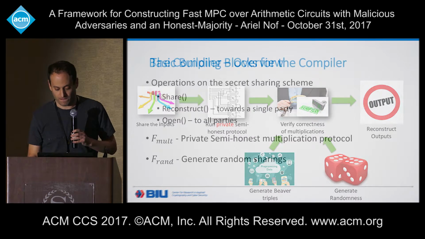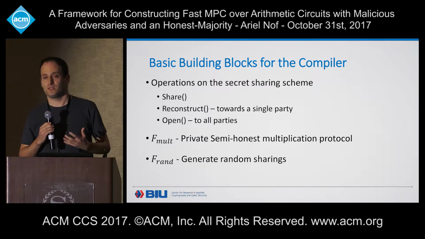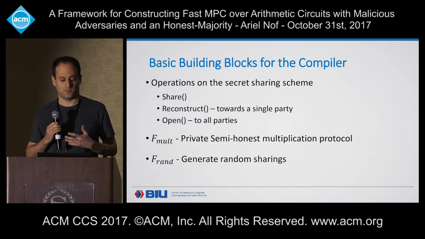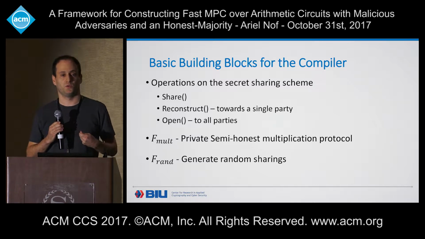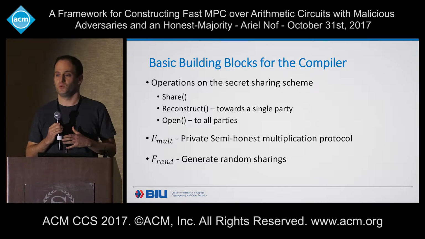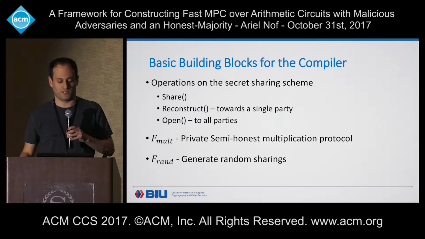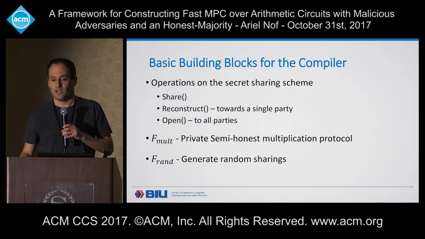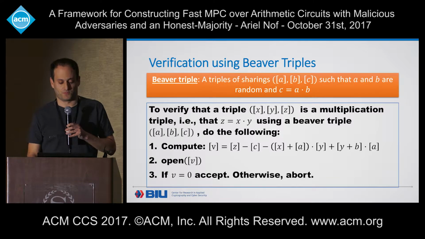Okay, so of course, for our compiler to work, the secret sharing scheme that is being used must have some operations and procedures. So it must have, obviously, some sharing procedure, some reconstruct procedure to reveal a secret to a single party, and an open procedure to reveal some value to all the parties. It also must have, of course, some private semi-honest multiplication protocol, and some protocol that we call F1 to generate random sharings. Now, with these building blocks, let's move to our verification method.